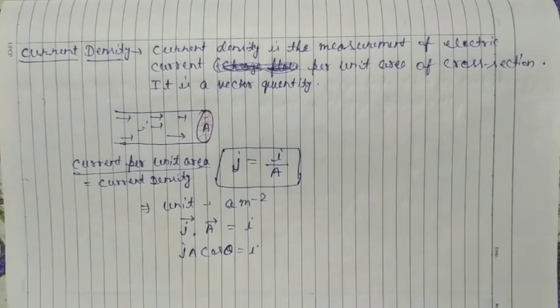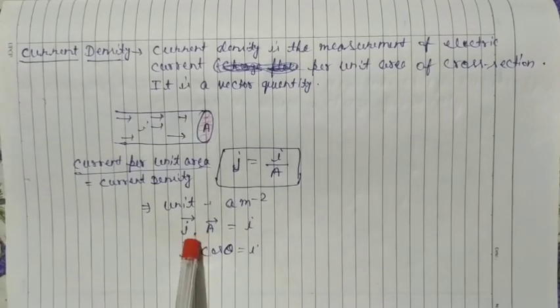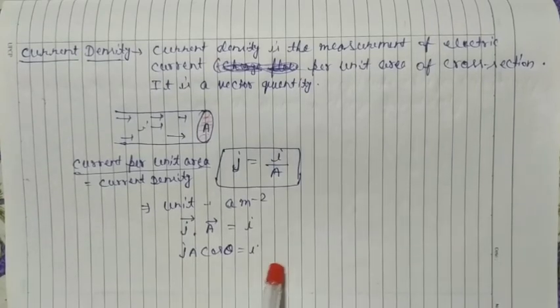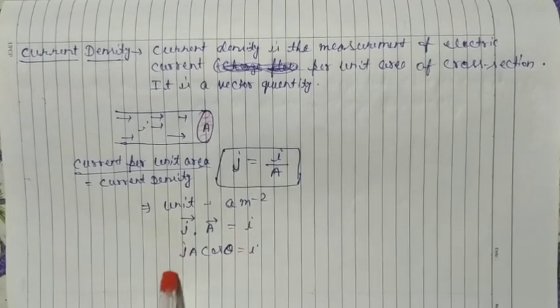What is the magnitude of this scalar product? J A cos theta, which is equal to I. So this is also the magnitude of current.